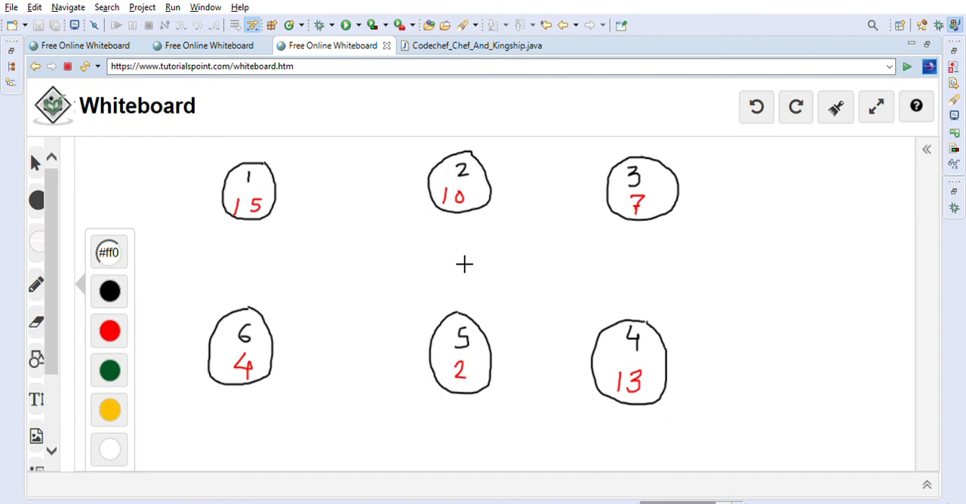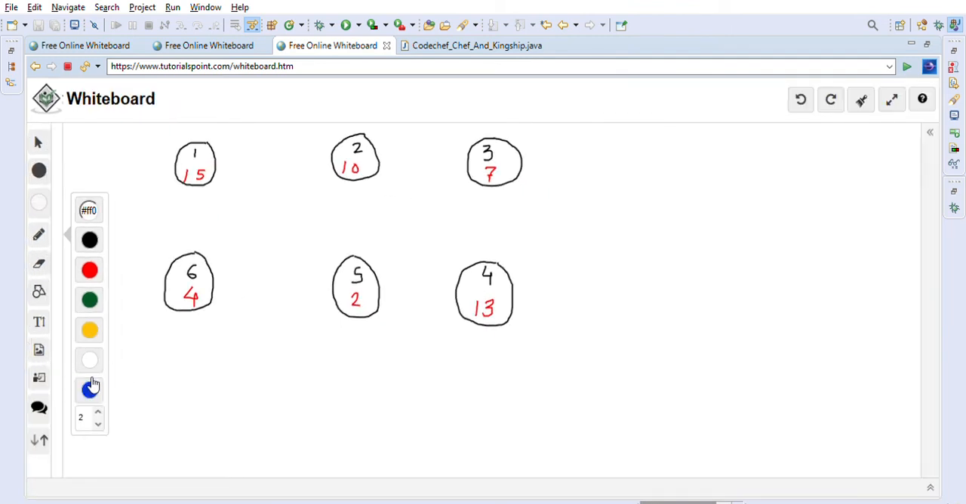So here, as you can see, there are a total of 6 cities given, and the red colors are the population of each city. Now we want to connect these cities, right? So how should we put the roads? We will choose the 2, which is the smallest population, and then we will keep multiplying it with the remaining.